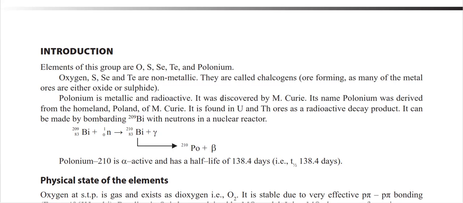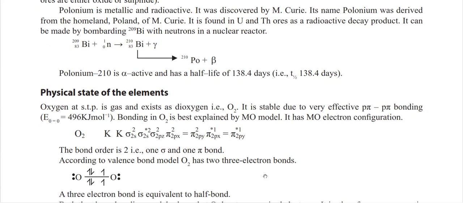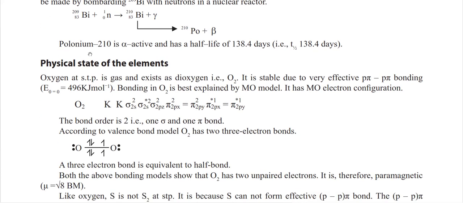It is found in the ore of uranium and thorium, and you can even synthesize polonium by bombarding bismuth atoms with neutrons. So you will get polonium-210, which is alpha active and has a half life of 138.4 days.